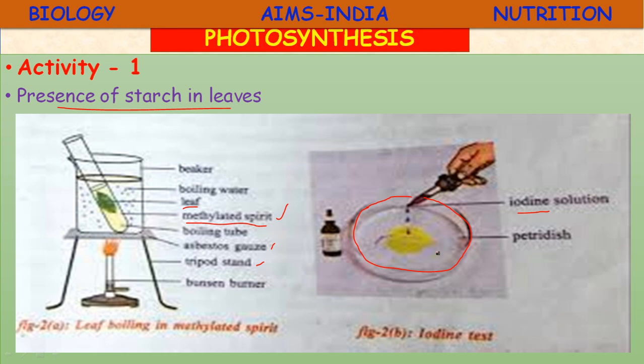So this is the experiment which indicates the product of photosynthesis. The product formed in photosynthesis is starch. As soon as the photosynthesis reaction is completed in the leaf, the glucose is converted into starch. The starch is a complex carbohydrate, or a polysaccharide, and it is transported to different parts of the plant.